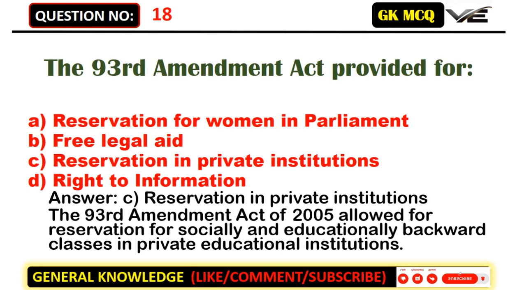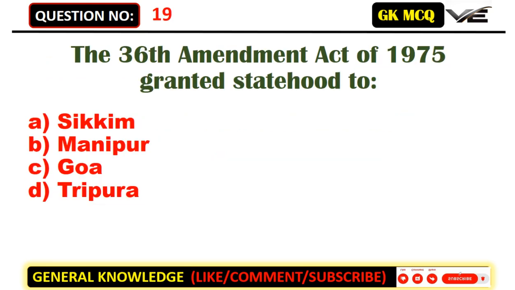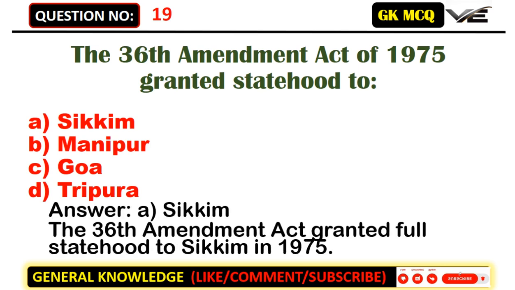The 36th Amendment Act of 1975 granted statehood to A. Sikkim. B. Manipur. C. Goa. D. Tripura. Answer: A. Sikkim. The 36th Amendment Act granted full statehood to Sikkim in 1975.